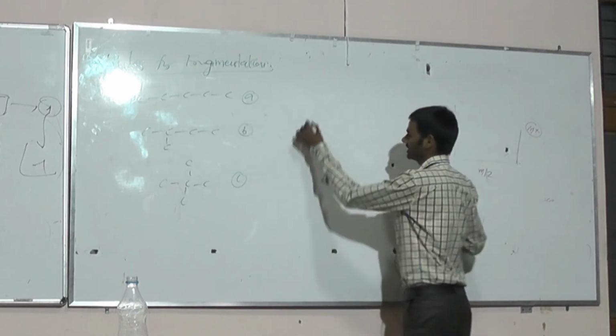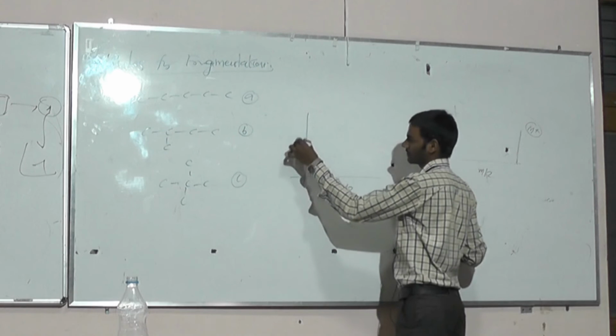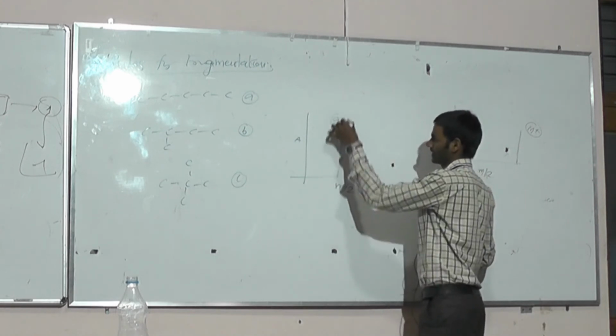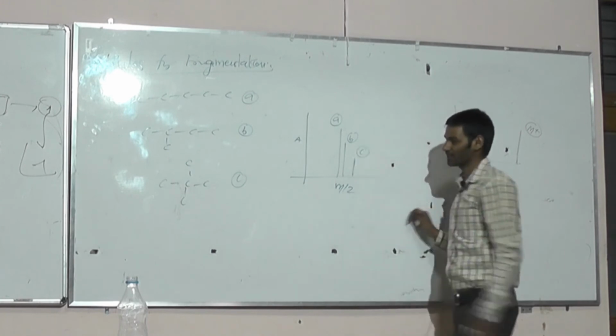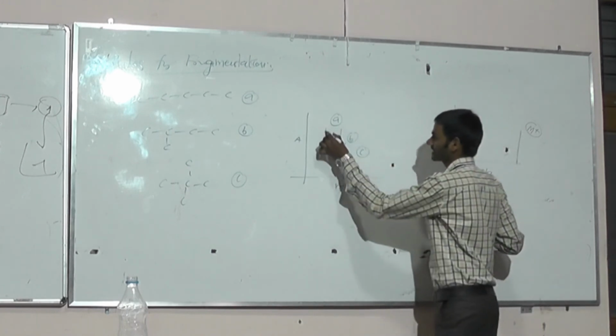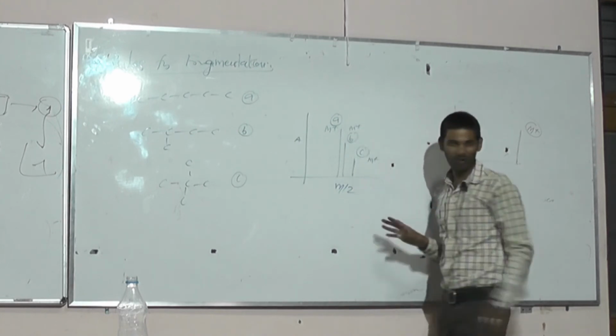For example, this is the spectrum, with m/z charge value and the abundance. This is A, this one is B, and this one is C. A, B and C are each the M plus peak. What does it mean?